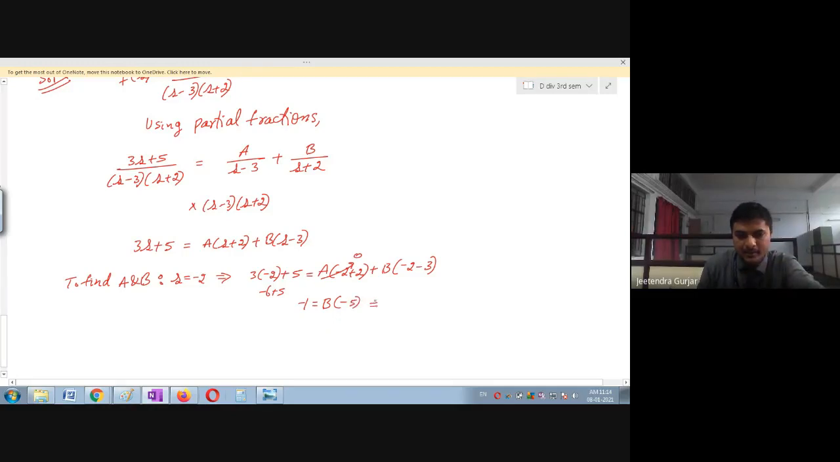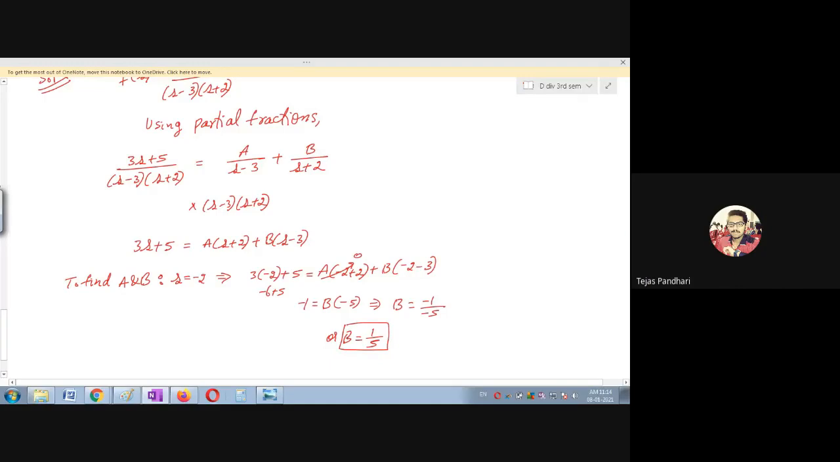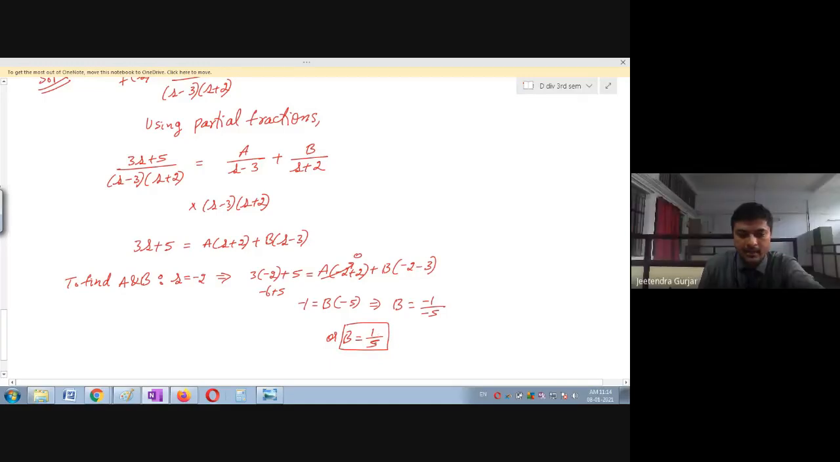Okay, so therefore this implies B is equal to minus 1 upon minus 5, or minus minus will get cancelled, 1 upon 5. Is it clear? So one can see B is equal to 1 upon 5 is correct.